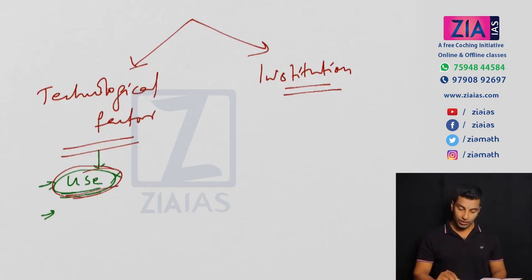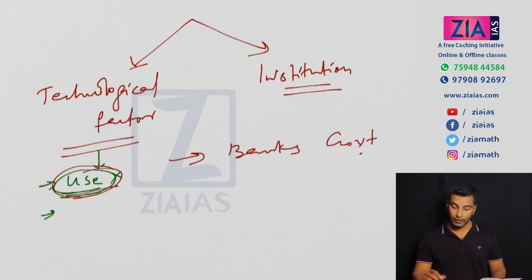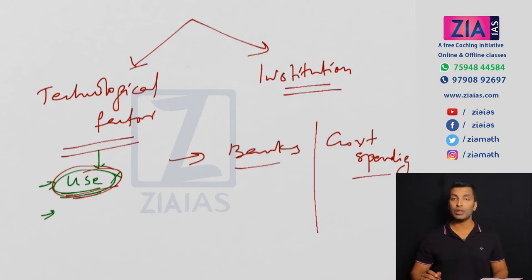Now there are two choices: you'll get money from banks, okay, or the government spending. So these are the two ways in which the cultivators will get money, banks or government spending, right? Now from banks you will get money from this priority sector lending. Okay, now government spending is what we call subsidies, and we also call it public expenditure.